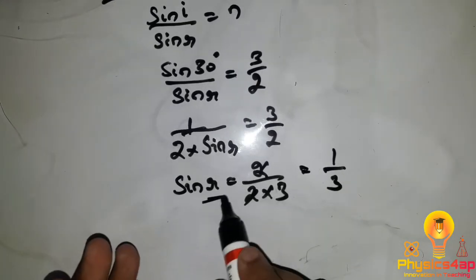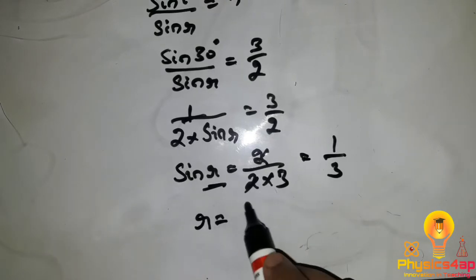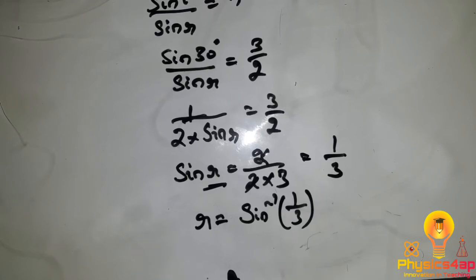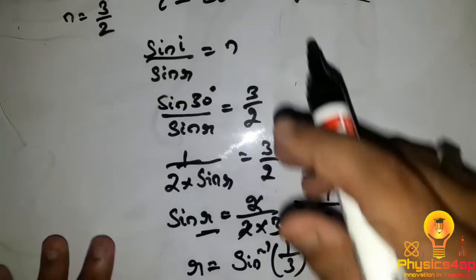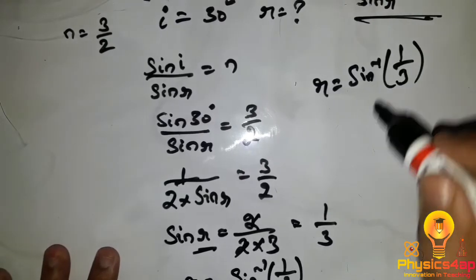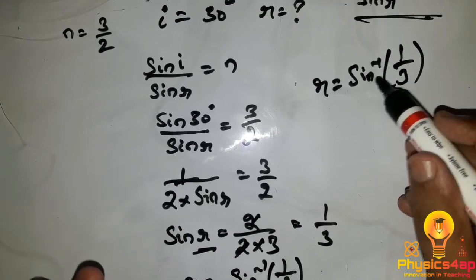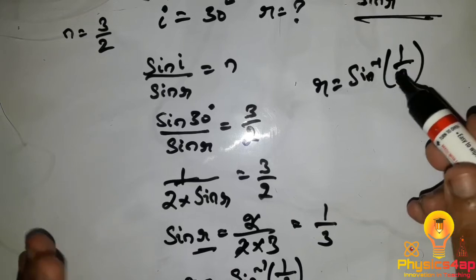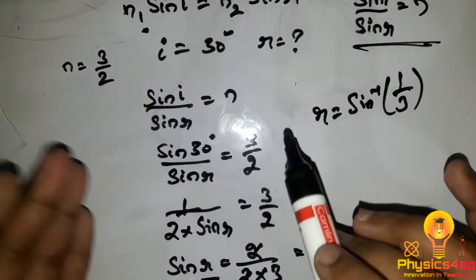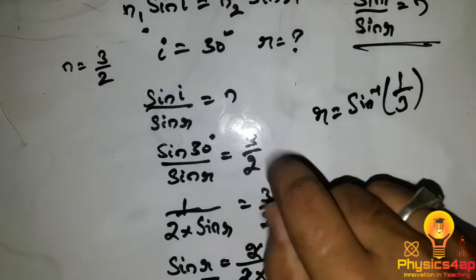As we need the R value, that is the angle of refraction, R is equal to sine inverse of 1 by 3. By seeing the sine table, we can find out the angle. When we apply the sine inverse of 1 by 3, we get a particular angle. So this is how we can find out the angle of refraction, or the refractive index, or any given term by using the Snell's law formula.